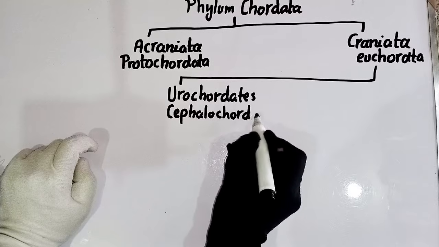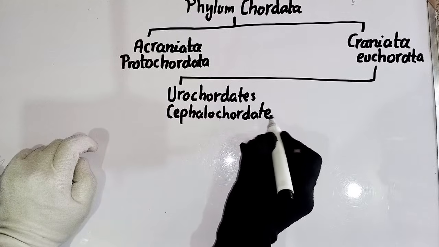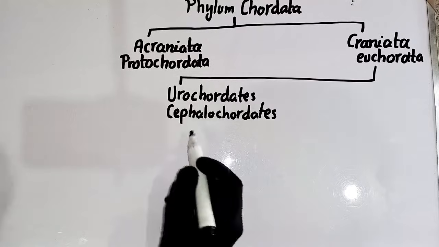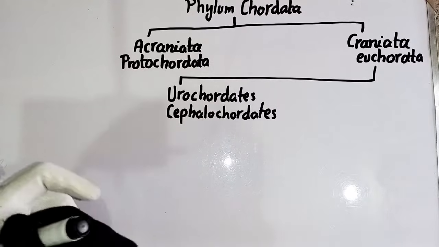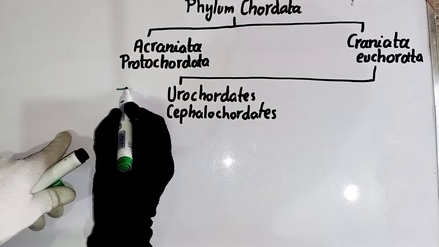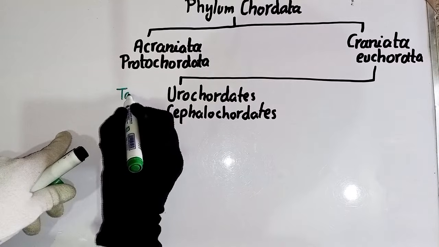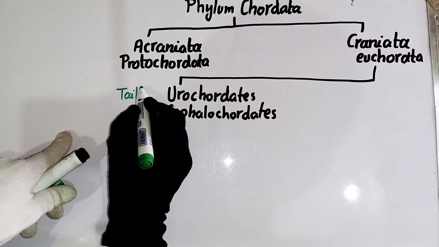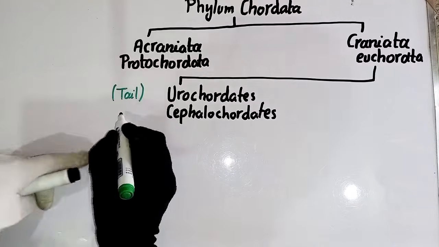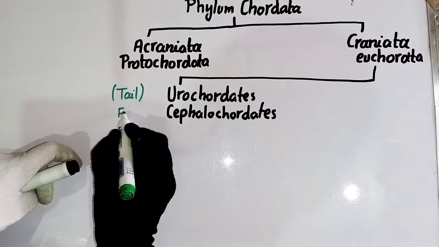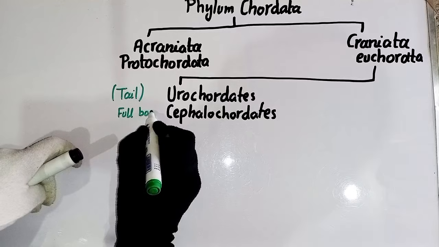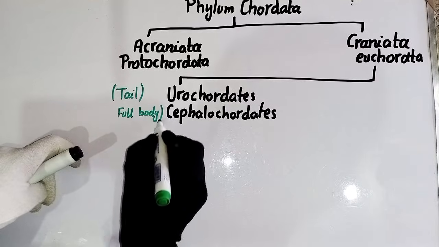A very good point about the Urochordates and Cephalochordates: you have to remember that the Urochordates have a notochord present only in the tail region. But in Cephalochordates the notochord is present along the full length of the body.